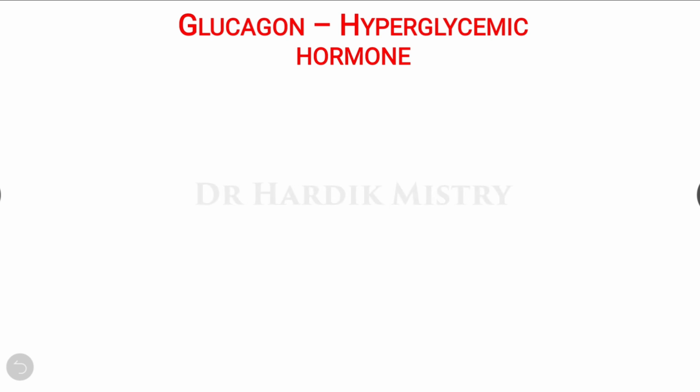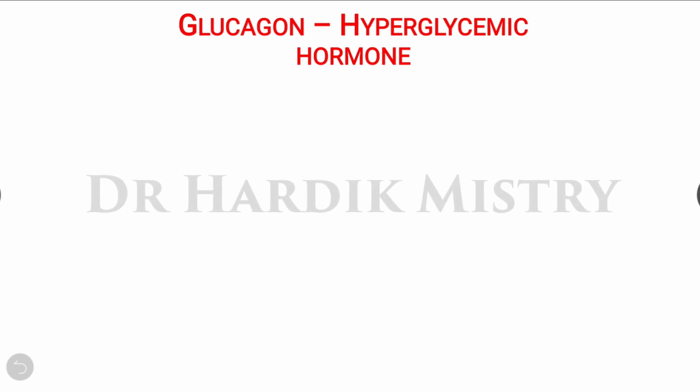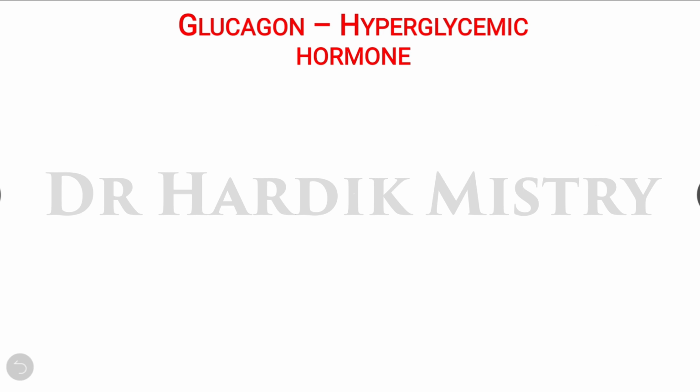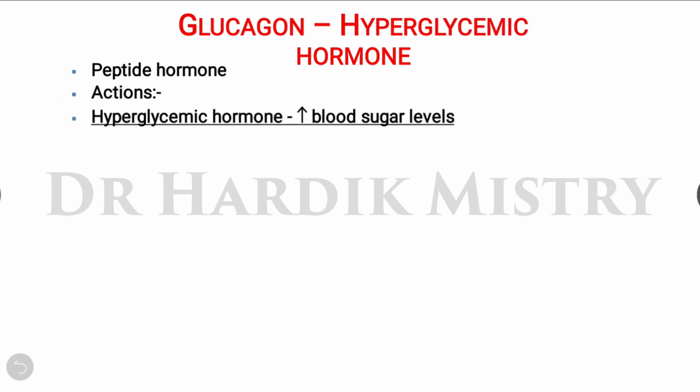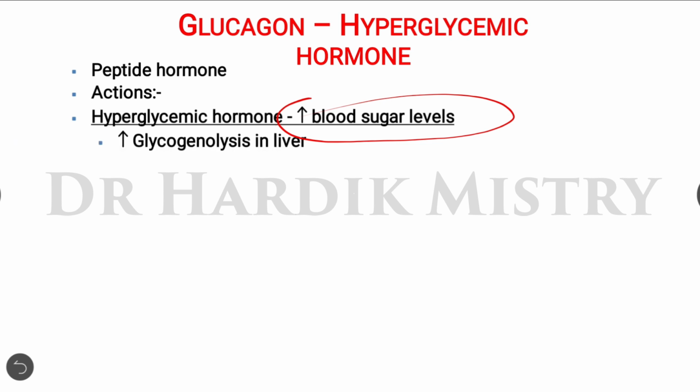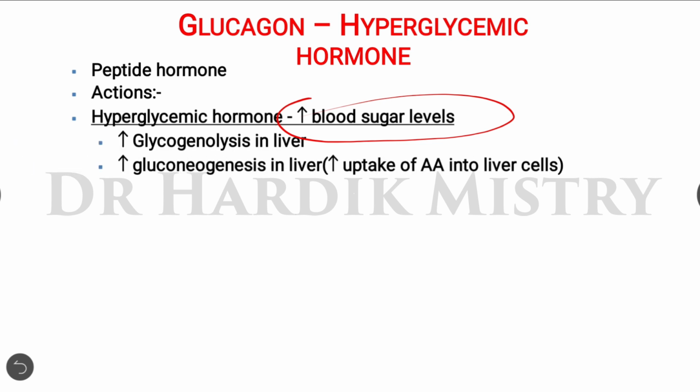Hello everyone. So now we continue with the glucagon. Glucagon is a hyperglycemic hormone. It's a peptide hormone. Now the actions of glucagon: it is also known as hyperglycemic hormone because it increases the blood sugar level, or the blood glucose level.